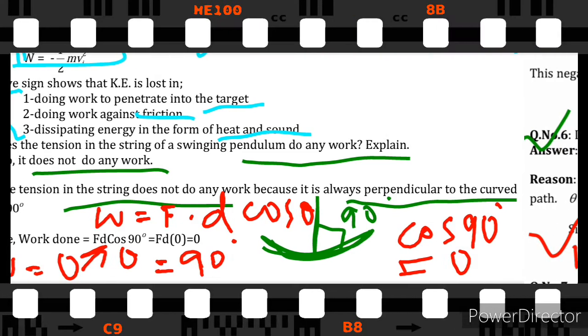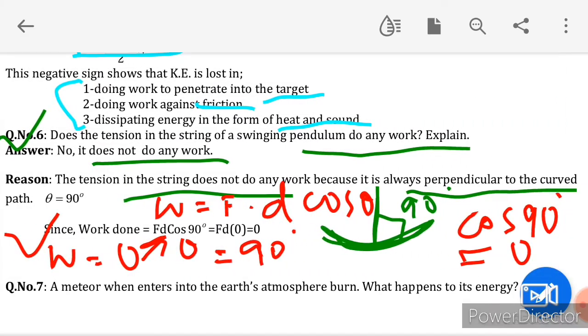Now moving towards the next question. Question number 7 is, a meteor when it enters into the Earth's atmosphere burns. What happens to its energy? This question is also not included in the reduced syllabus 2021. Only questions number 1, 6 and 10 are included in the reduced syllabus 2021.